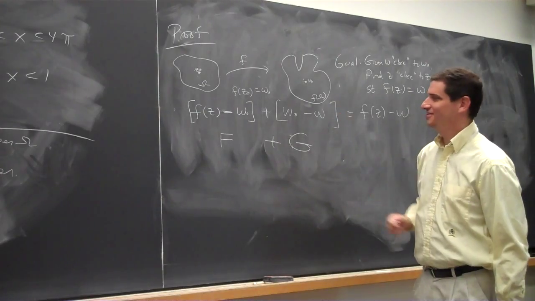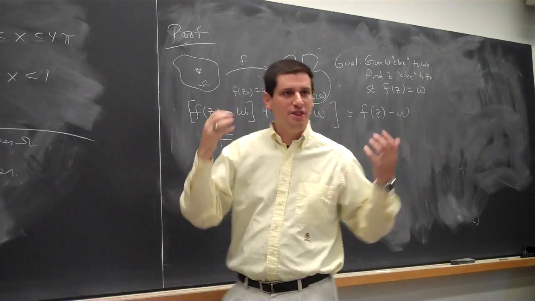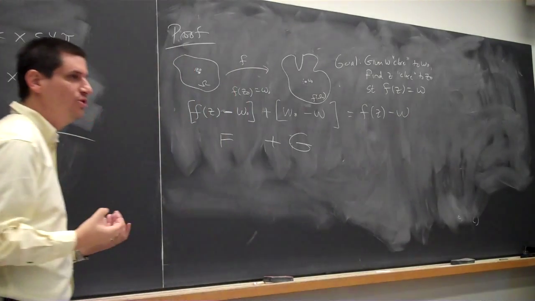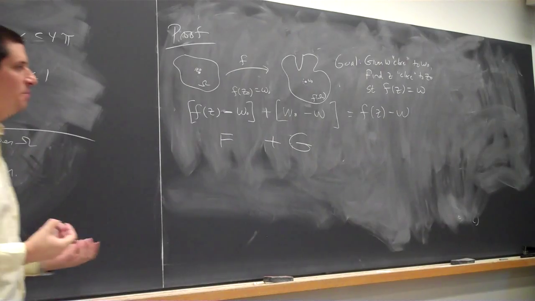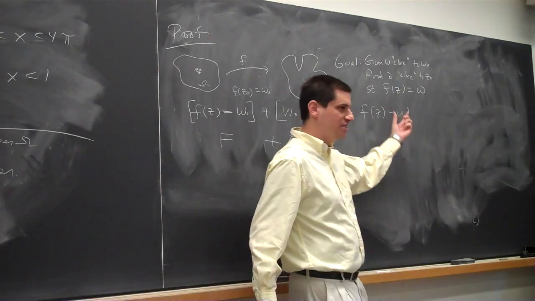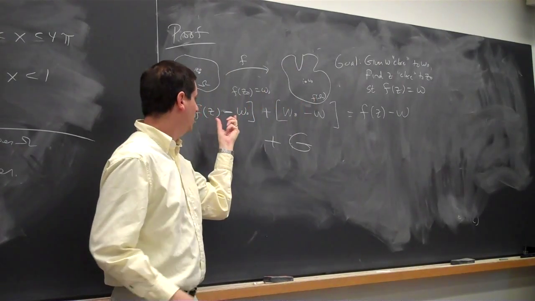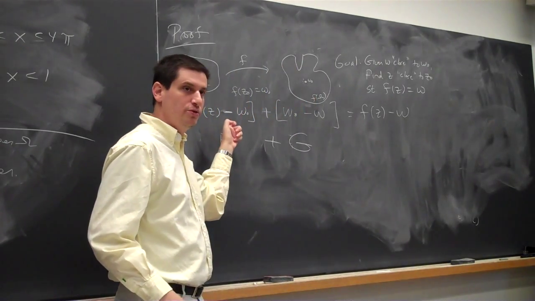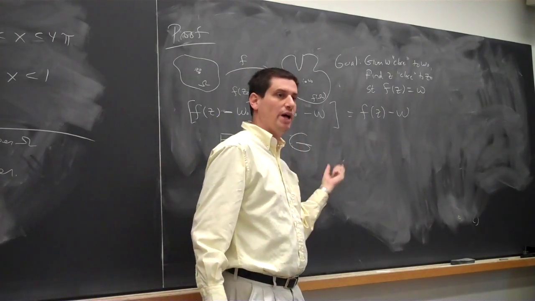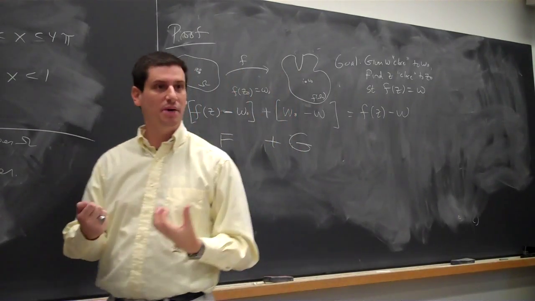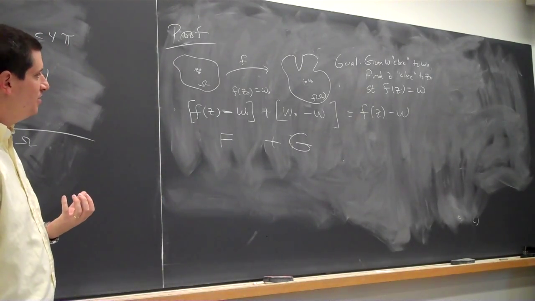So again, I want to try to emphasize the thought process behind what we're doing in the book. I want you to see that this is a natural thing to do. My goal is to get to f of z minus w, starting with f of z minus w naught, because I know this has a root. This has the root z naught. And now this new function hopefully will have a root as well. That tells me w is hit. So this is a very natural thing to do.